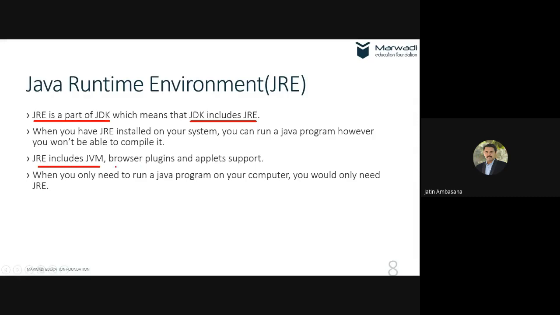JRE includes JVM inside it, and JRE also helps get browser plugins. Browser plugins can be installed in the browser so that applet support can be provided. Applets are kind of Java programs that can run on web browsers. So if you need to run a Java program, you only need JRE.